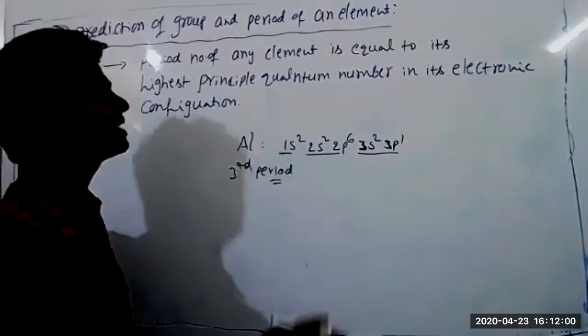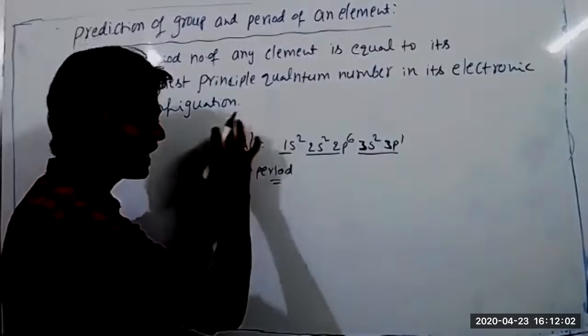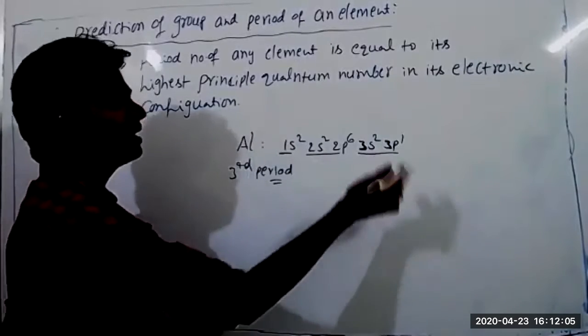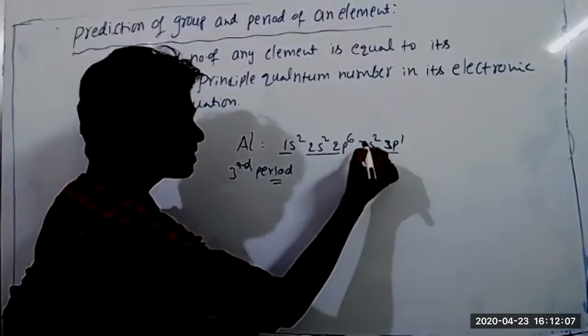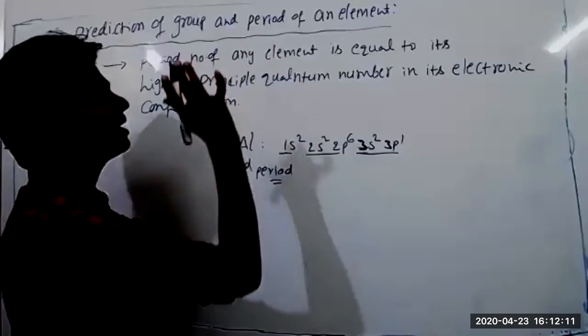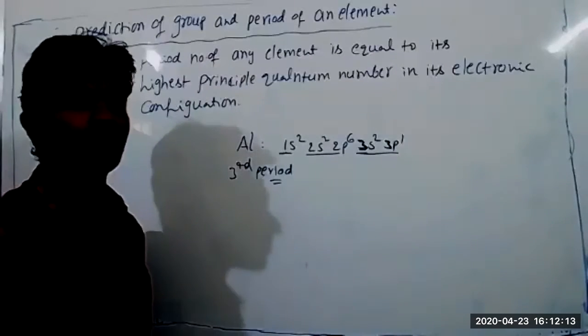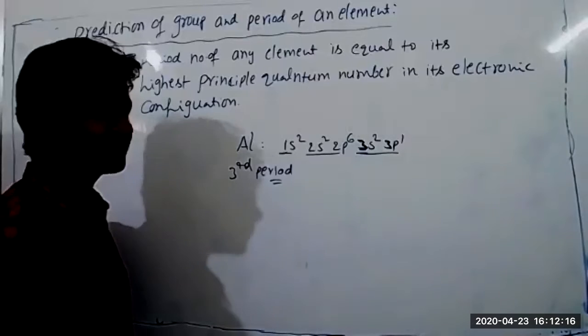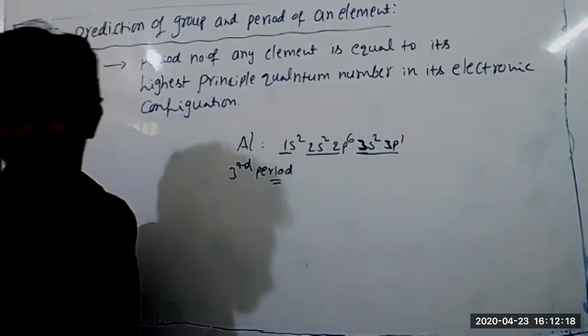Prediction of period is very easy from its electronic configuration. If you write the electronic configuration of an element correctly, then wherever you see the highest principal quantum number, the highest number in front of the orbital, that is its period number. You got this point? Yes, yes, sir.